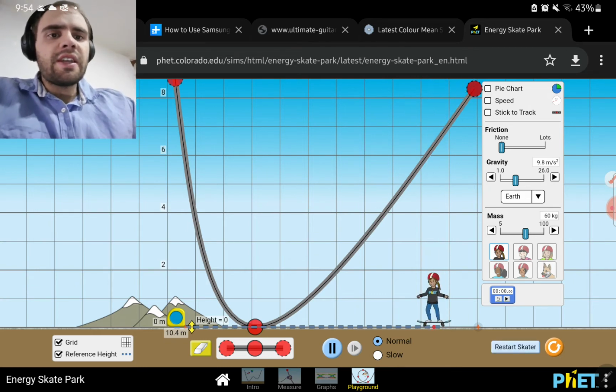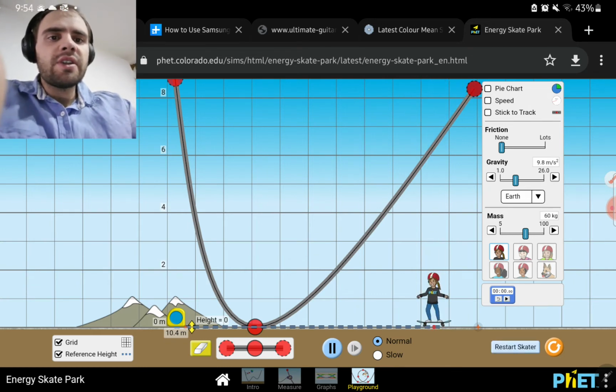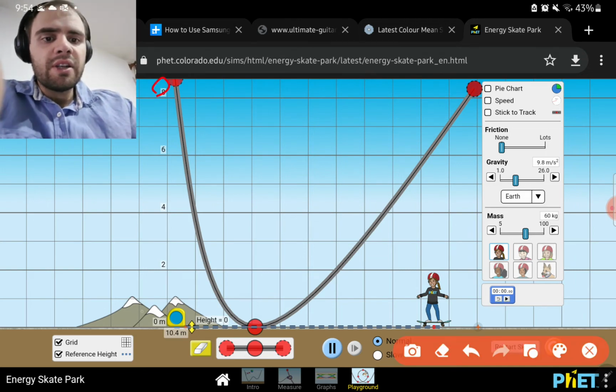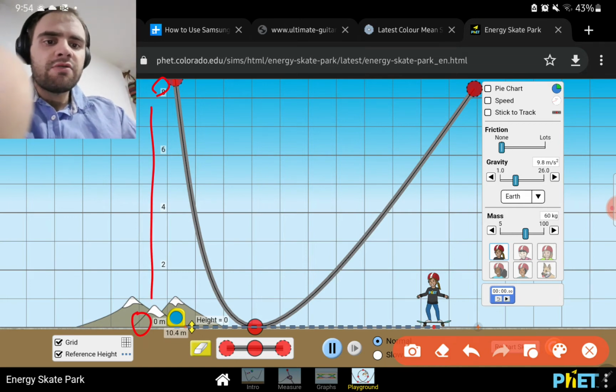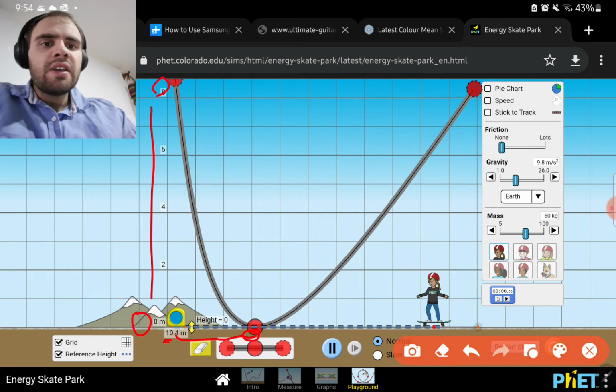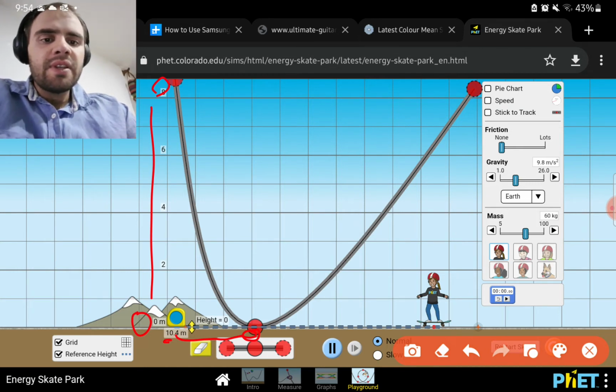Alrighty, so to calculate the slope, we need two things. We need to know the rise, which is how much elevation it gains, just straight up. And we need to know the run, which is from this point, how far across until it hits the ground here. We know that this is 8 meters up, and this is 0 meters.